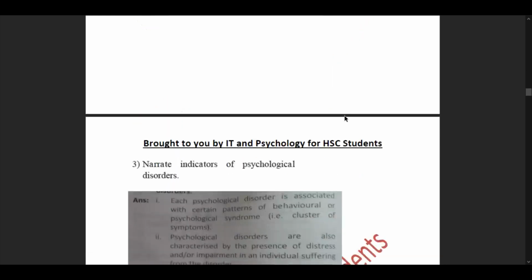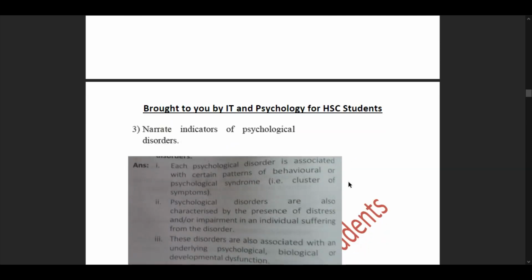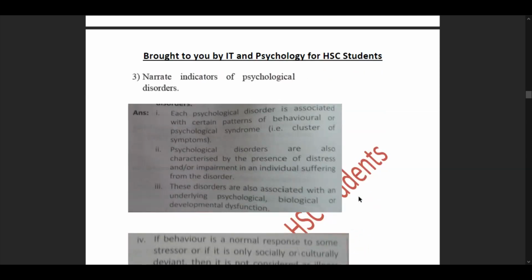So then we move forward. That was our anxiety disorders, and we start with our question three. Narrate indicators of psychological disorders. So we start out with reading out the pointers given to us. Our first pointer: each psychological disorder is associated with certain patterns of behavioral or psychological syndrome, that is, a cluster of symptoms.